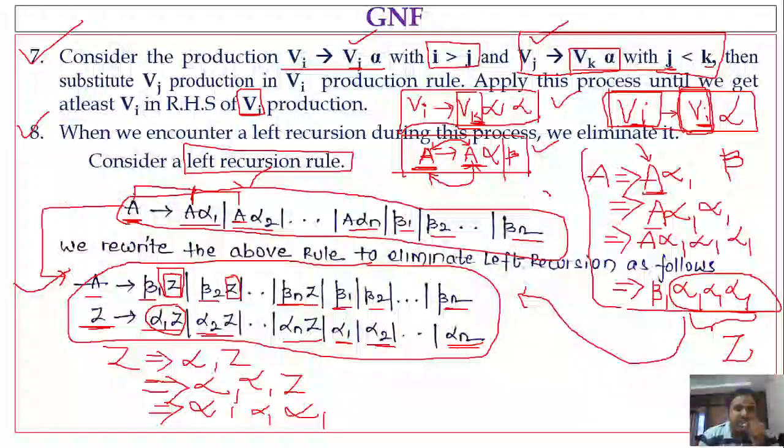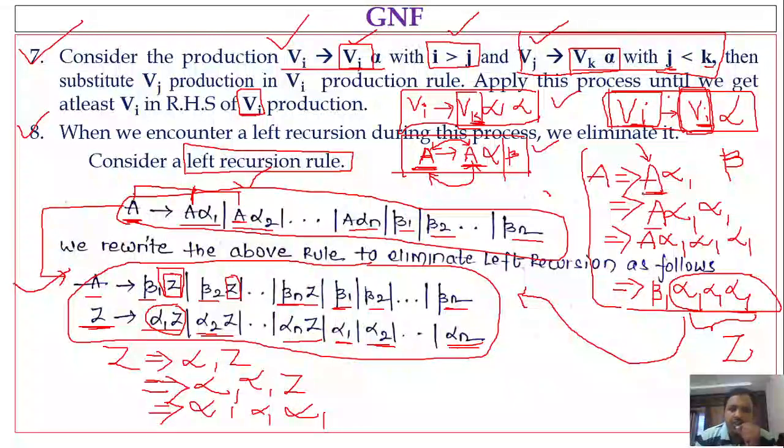The seventh rule is the controversial case, where Vi denotes Vj alpha and i is greater than j. Here also we consider that Vj is in GNF, and since it is in GNF, we can substitute the Vj production in the Vi production rule. That means you can substitute the body of the Vj production in place of Vj in the Vi rule.